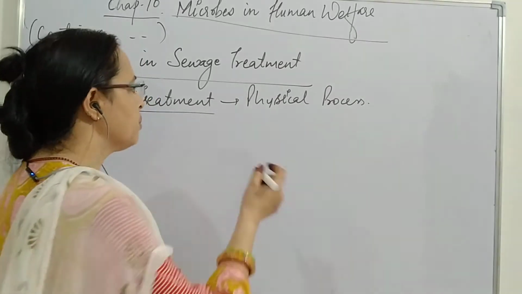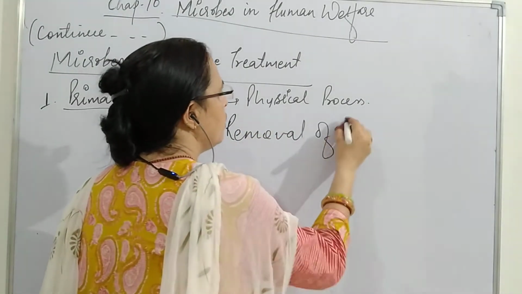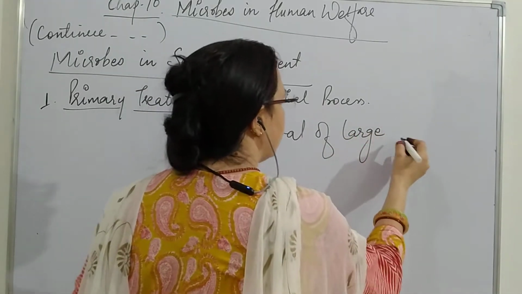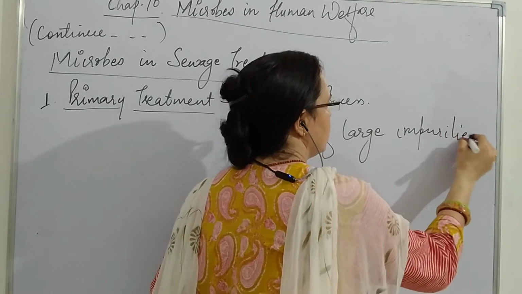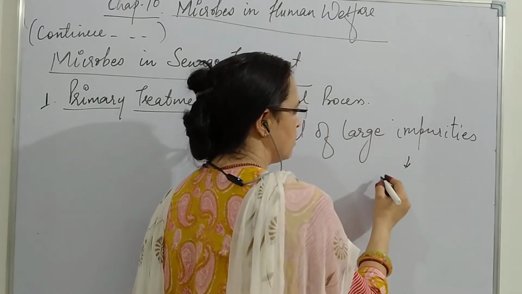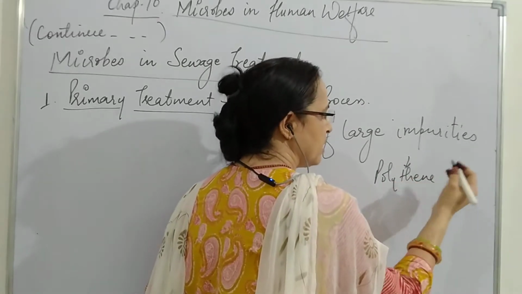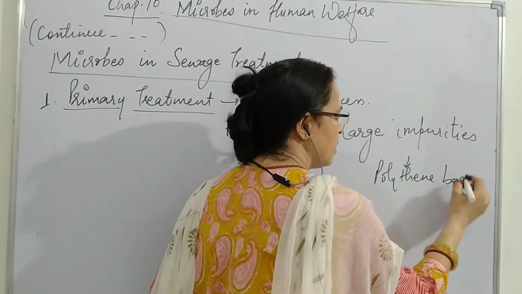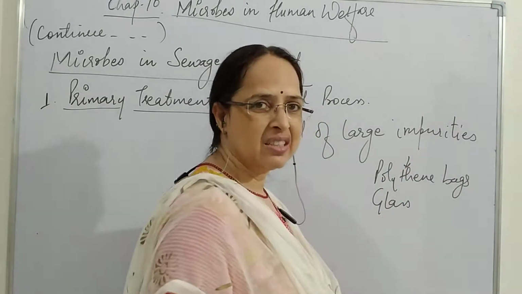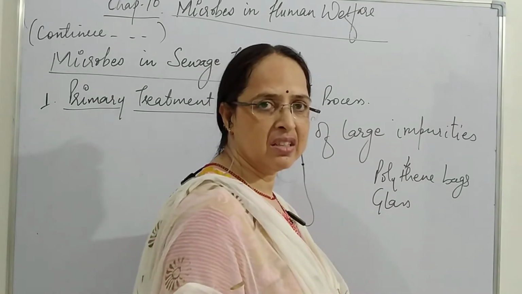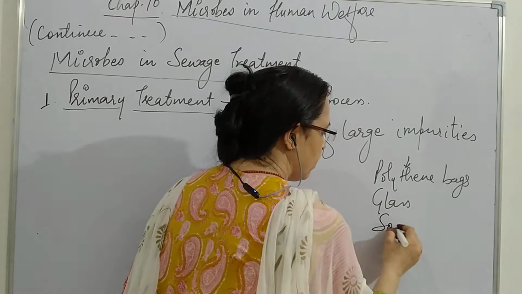It is simply the removal of large impurities, and these impurities may be polythene bags or plastic bags, broken glass, bottles, plastic materials, toys, then soil,